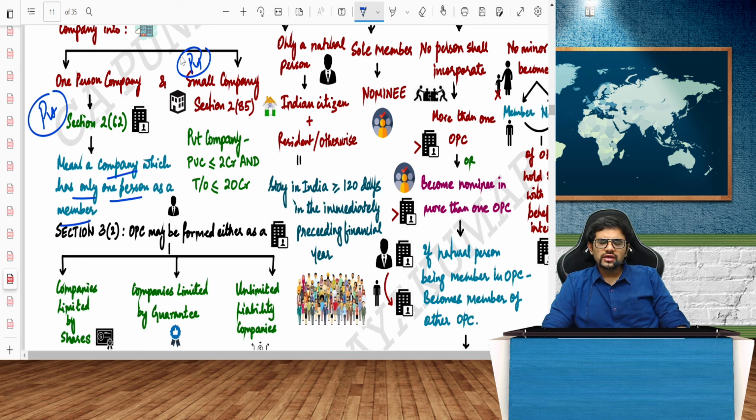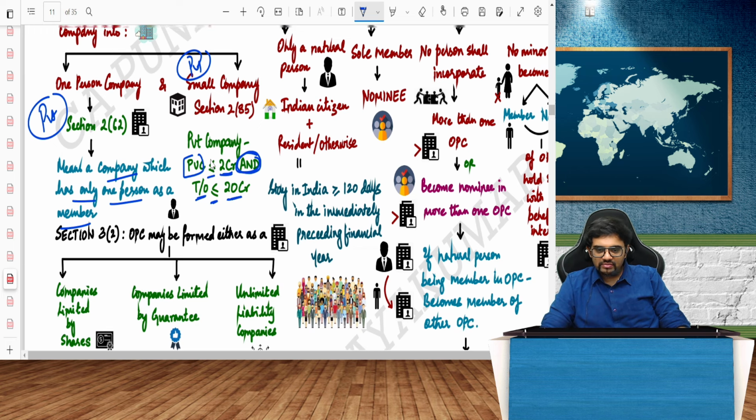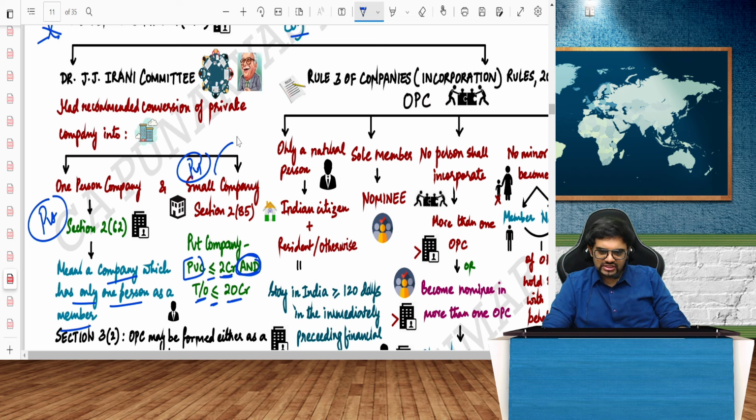What is a small company? A small company is a company where paid up capital is less than or equal to 2 crore and turnover is less than or equal to 20 crore. Both are this important because guys, small company definition has again changed in September 22, which is not applicable for November 22 exam, but it will be applicable for May 23 exam. What is the change? We will not discuss.